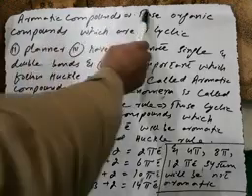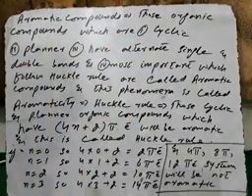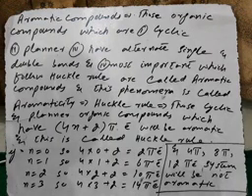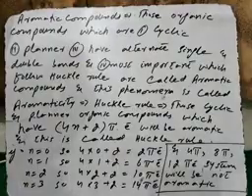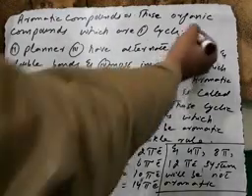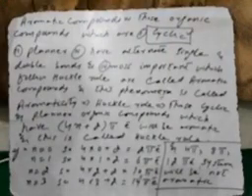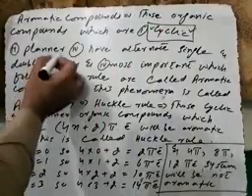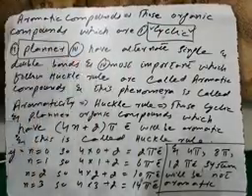So simply, there are certain conditions which should be satisfied for an organic compound to be aromatic. Number one, the compound should be cyclic. It means the compound should be a closed chain. The first condition which should be satisfied for an aromatic organic compound is that it should be cyclic. Number two, it should be planar.